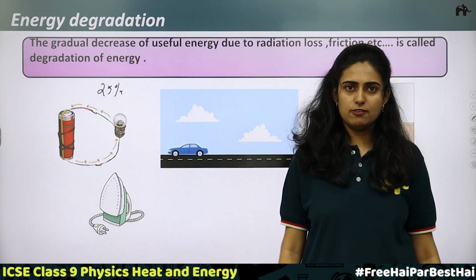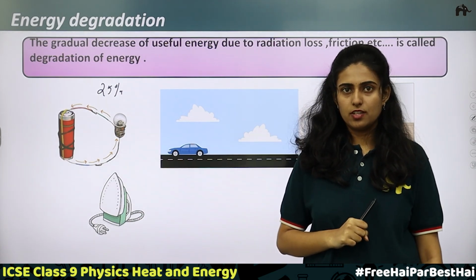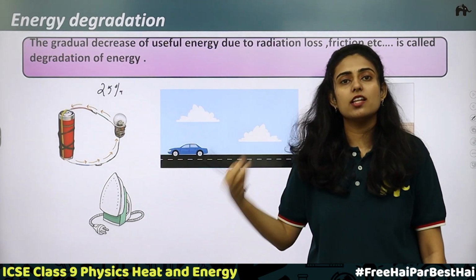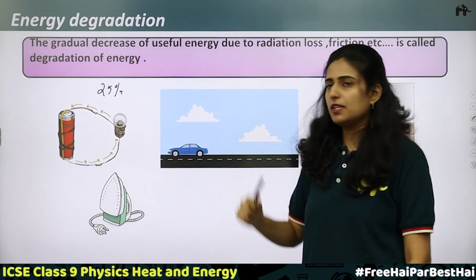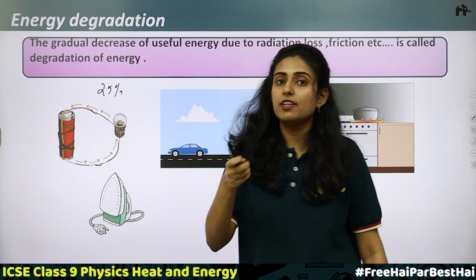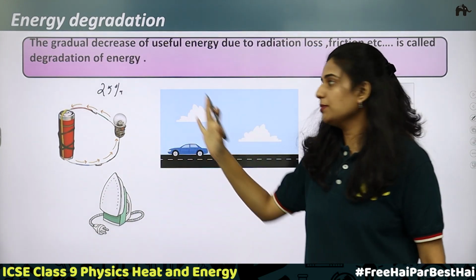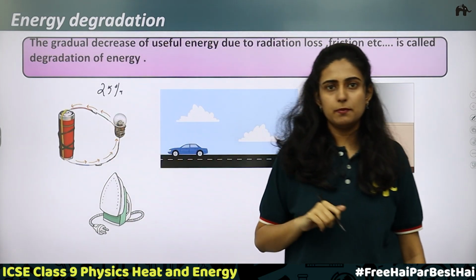What about the remaining 75%? Where does it go? It is getting converted into other forms of energy. So after some time, when you go and touch this bulb, you can feel heat. So what does it mean? From the electrical energy, heat energy is being produced.